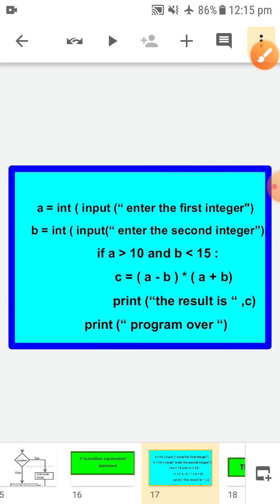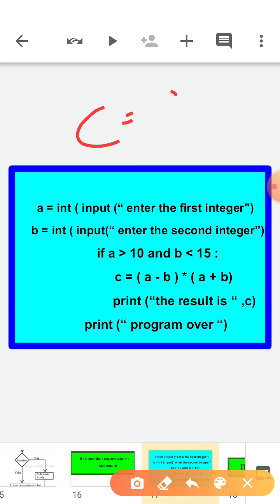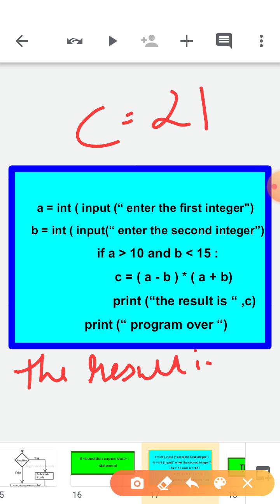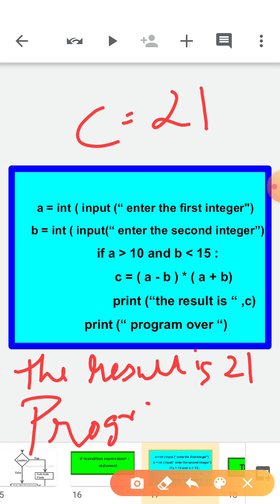So the c value is 21 here. Now print the result c. So the result is 21. This message will print, and after that the program is over. This message will come in front of you.